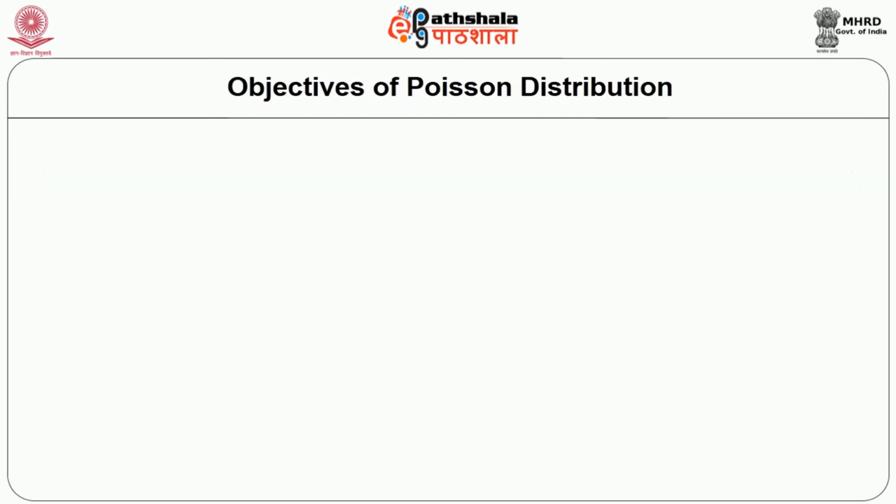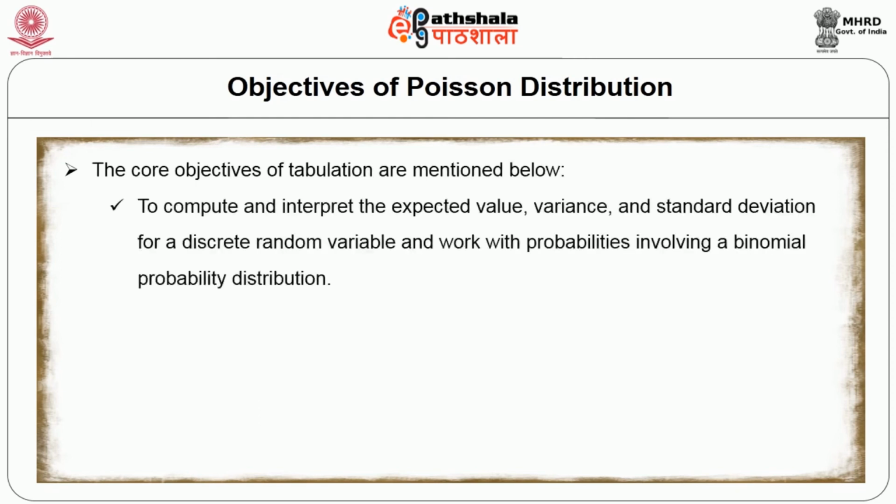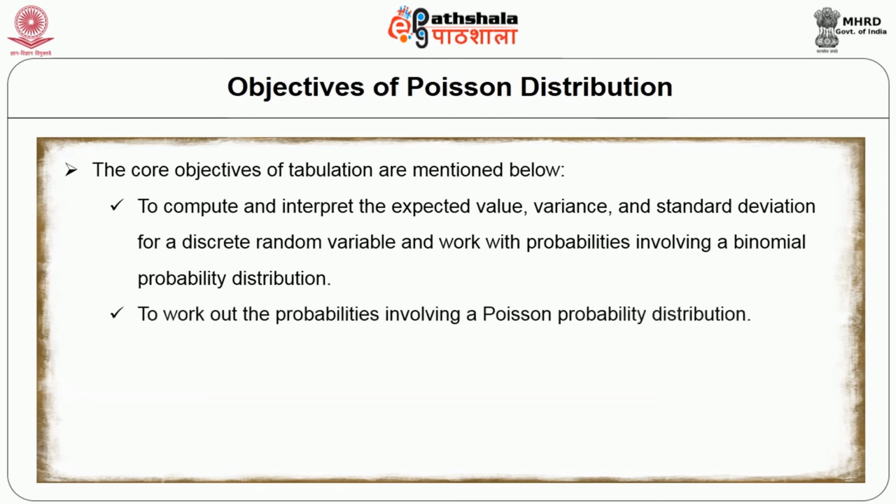Let us understand some of the major objectives and why they play such an important role. The first objective is to compute and interpret the expected value, variance and standard deviation for discrete random variables, and work with probabilities involving binomial possibilities. The second objective is to work out probabilities involving a Poisson probability distribution.